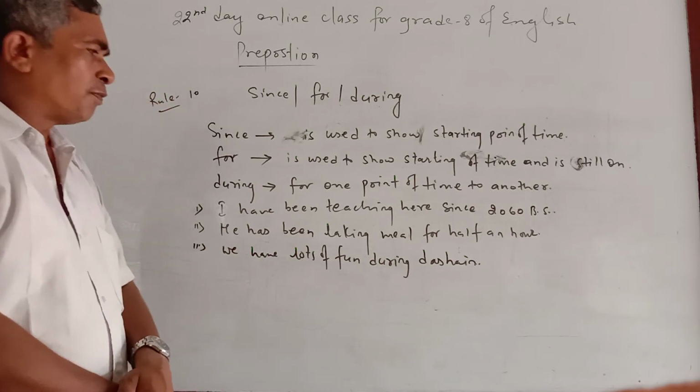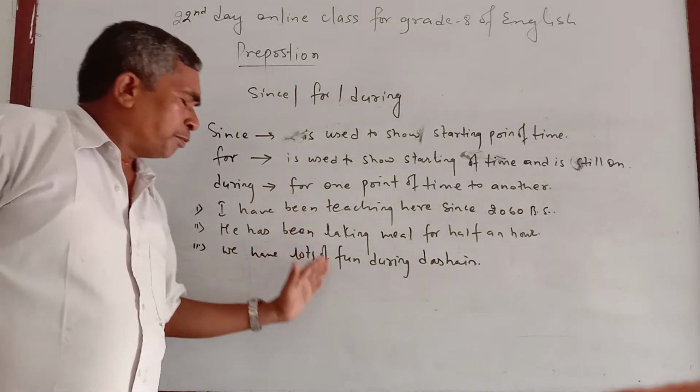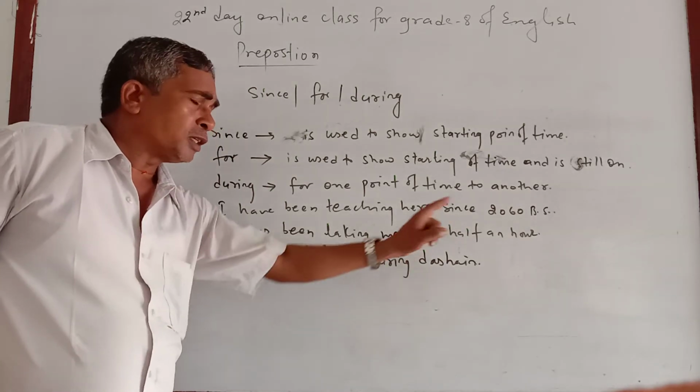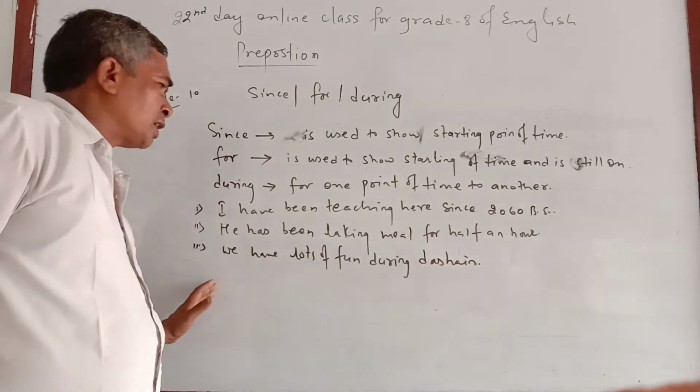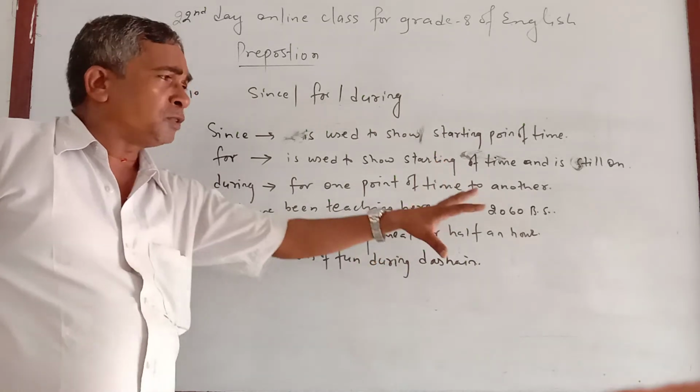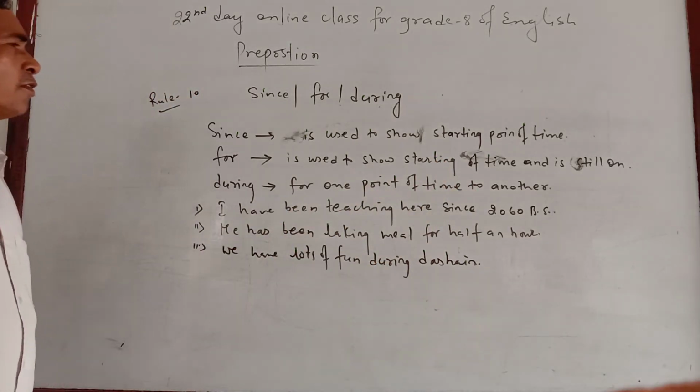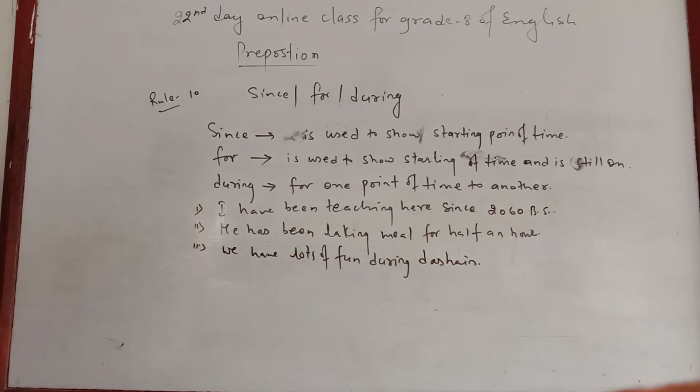Whereas in we have lots of fun during, the during shows that from one point of time to another point of time, from Ghatastapana up to maybe the Purnima, during that period. This way you can use since, for or during as a preposition.